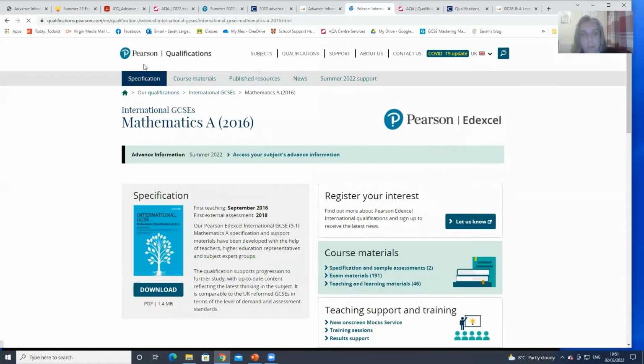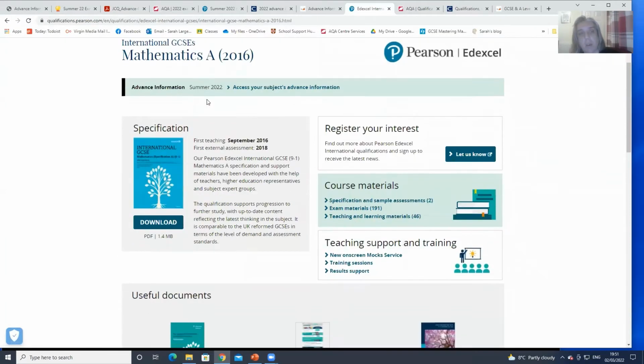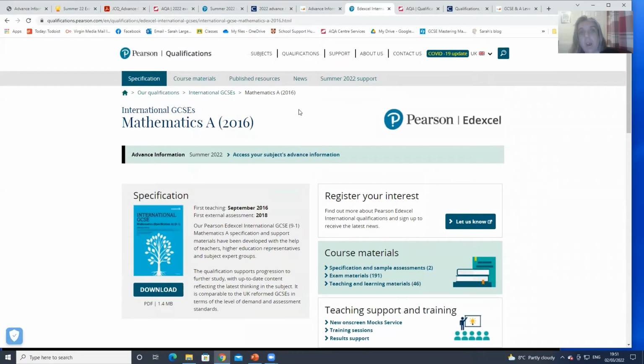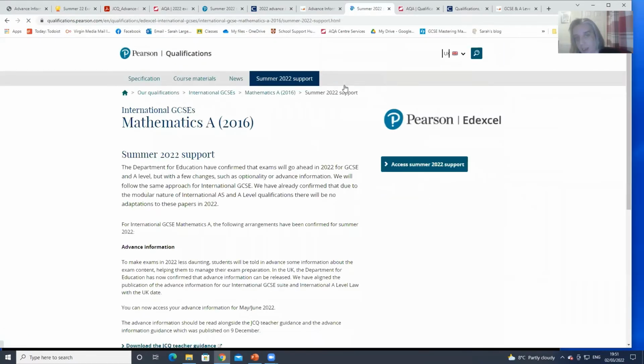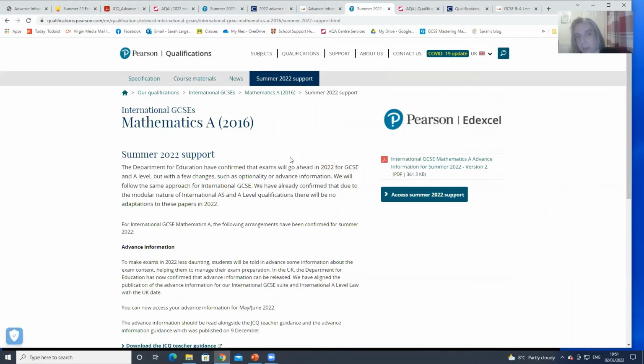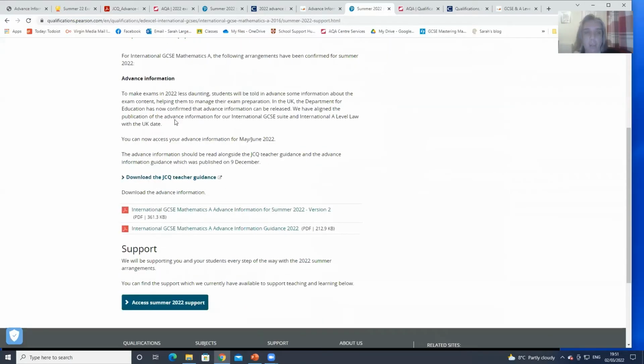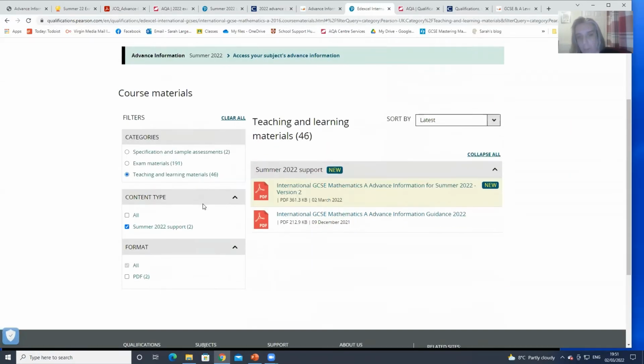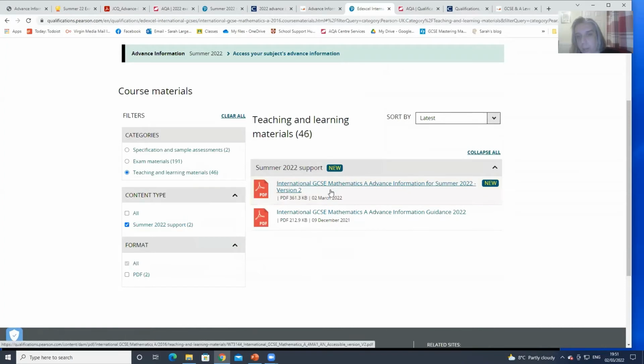So you can click there to access the subject information, or you can click here and it takes you into the 2022 support for Maths A. It will take you to the advanced information. You click here, takes you to more. Actually that's all it is for that one, isn't it? Because there's no formula sheet. I was thinking, oh, it's going to take me to a formula sheet, but it doesn't because it's IGCSE.